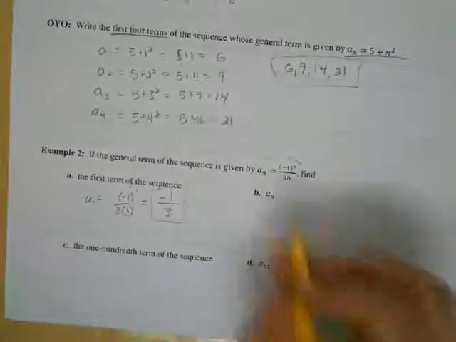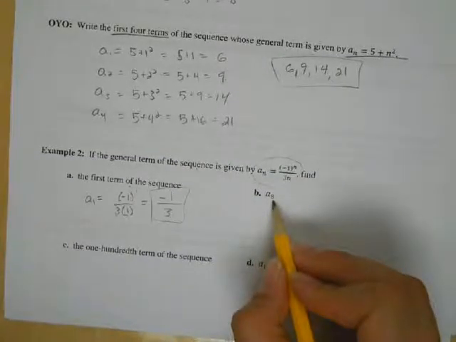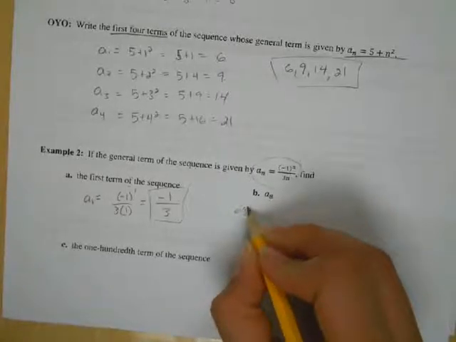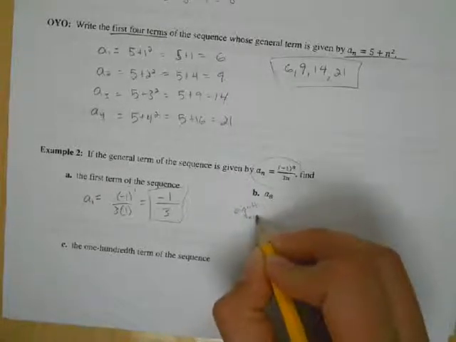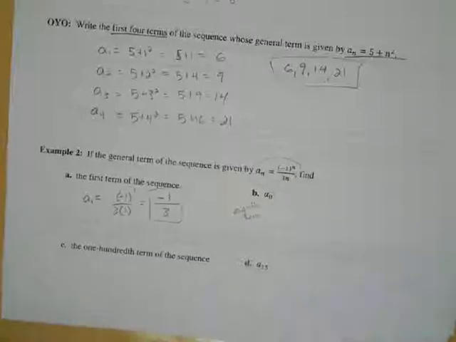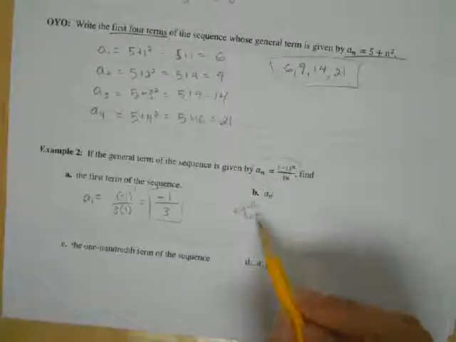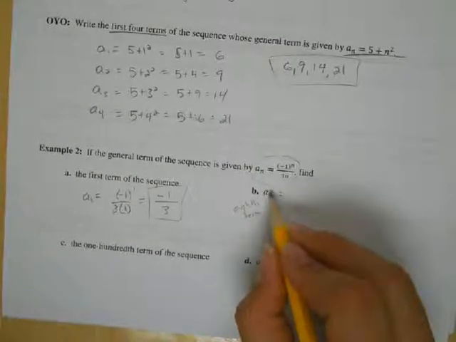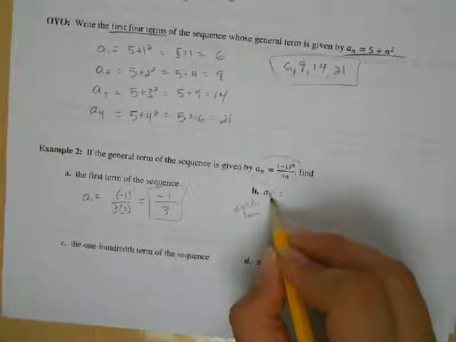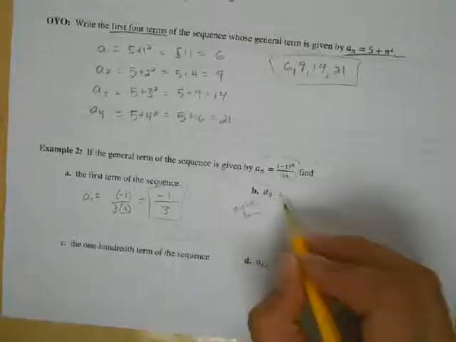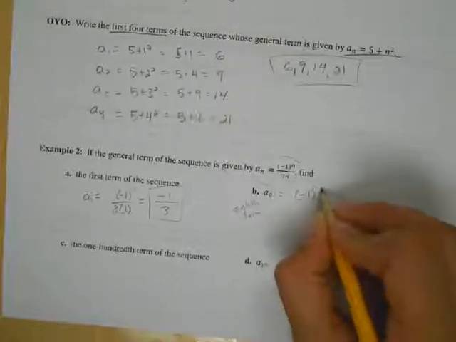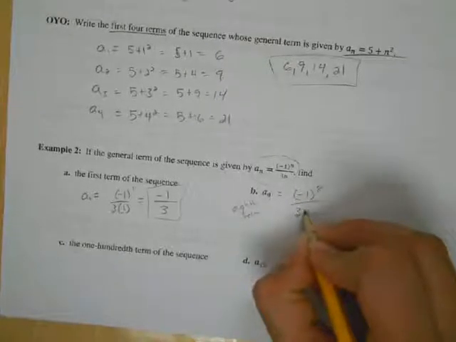Okay, now a sub 8. That 8 right there says this is the 8th term. Okay, that's what that little number tells me. It is a sub 8, so I'm looking at the 8th term. So if I were to list them all out, 1 through 8, this would be the last one. Okay, but if I want to find the 8th term, I don't have to do 1 through 7 first. I just plug in the 8. So we're going to get negative 1 to the 8th power over 3 times 8.